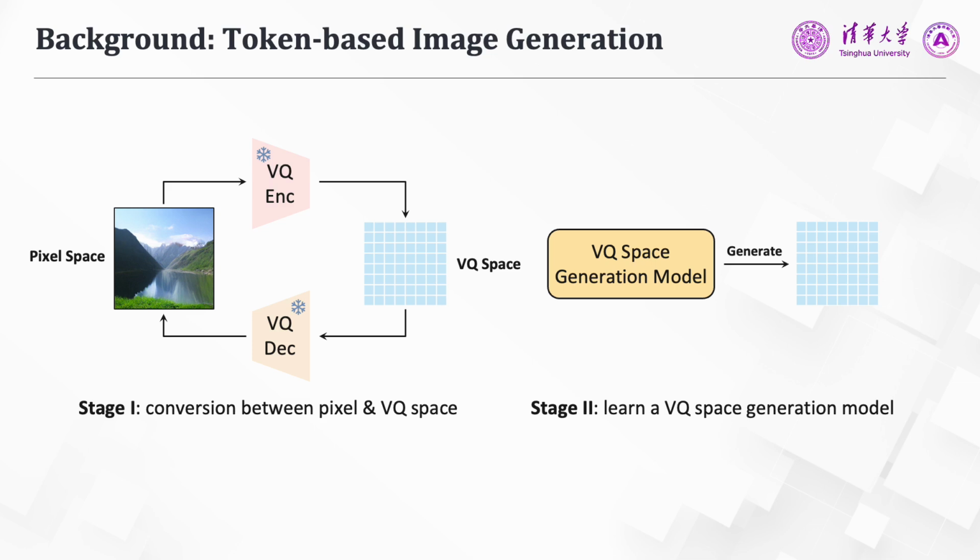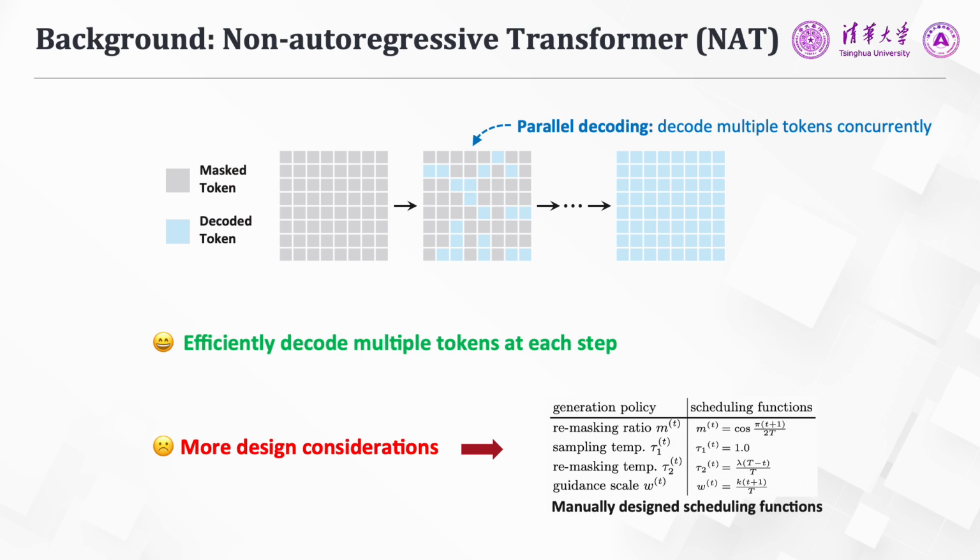This basically includes two stages. At the first stage, a pre-trained VQ autoencoder is employed to perform the conversion between pixel space and VQ space. And at the second stage, a VQ space model is trained to perform generation at the discrete token space.